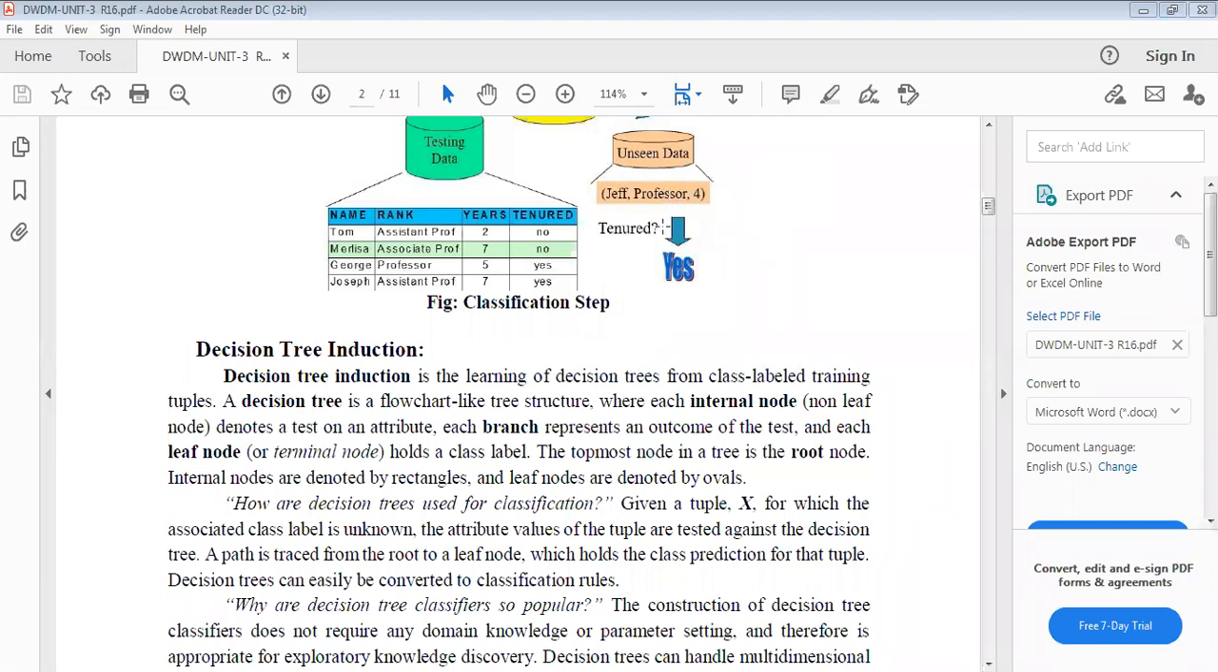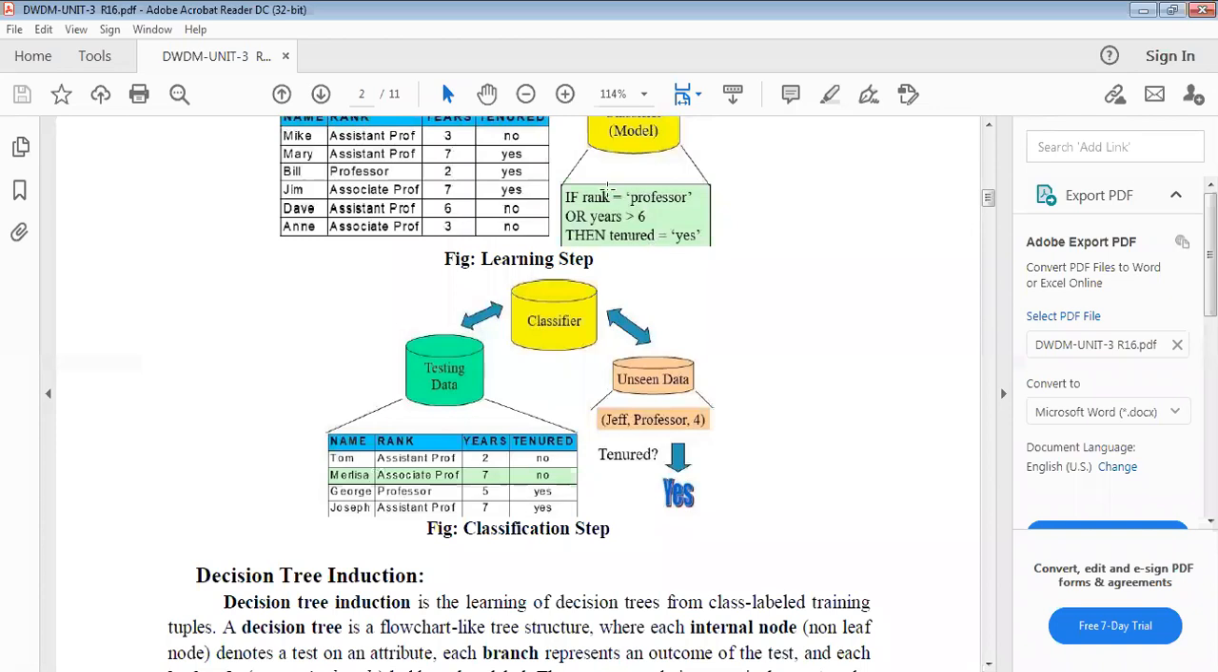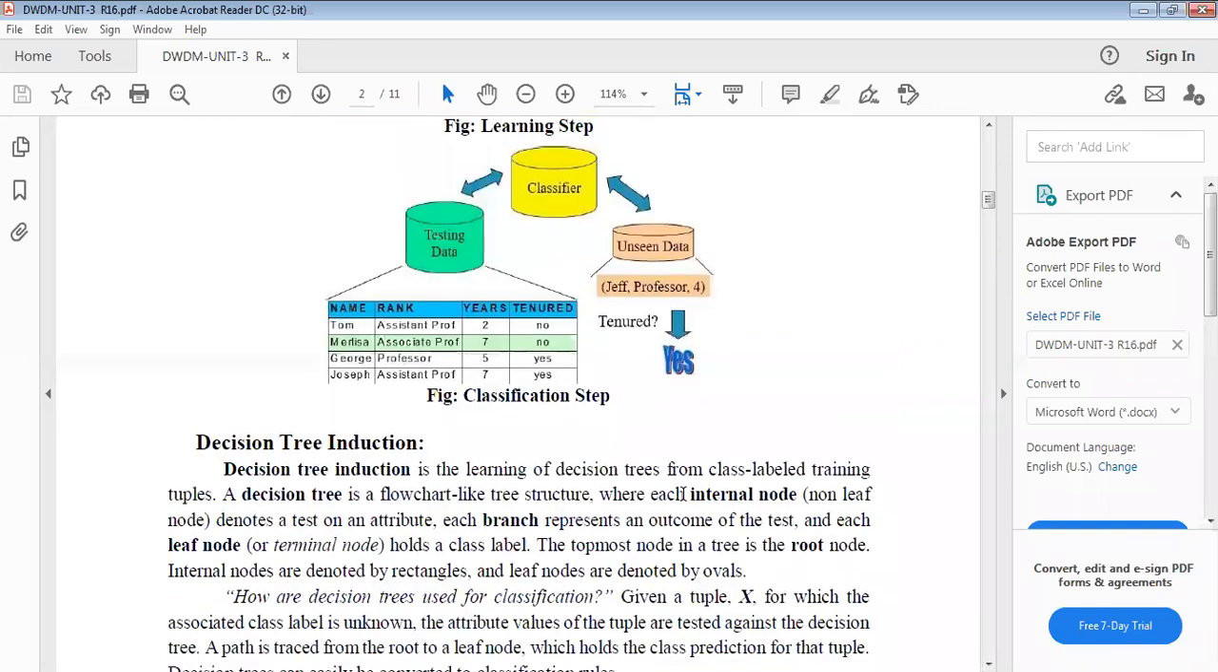What does unseen data mean? Here in the table you don't have that particular information. This is defined by the user, so simply you can represent it as unseen data. This is the actual testing data, defined by the user. That is unseen data from the testing data. The data is Jeff, professor, 4. Is tenured yes? Based on that, you have this query, so automatically tenure is yes.